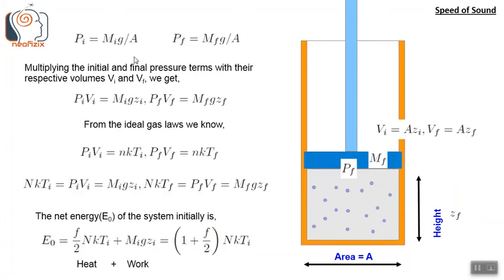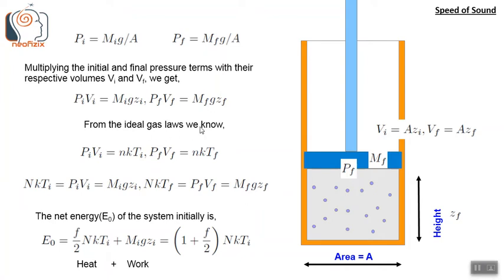So we know Pi equals MiG by A and Pf equals MfG by A. Multiplying the initial and the final pressure terms with their respective volume terms, Vi and Vf, we get PiVi equals MiG(Zi). So Vi is just A Zi. When we multiply that, the A gets cancelled, Zi remains. So PiVi equals MiG(Zi), PfVf equals MfG(Zf).